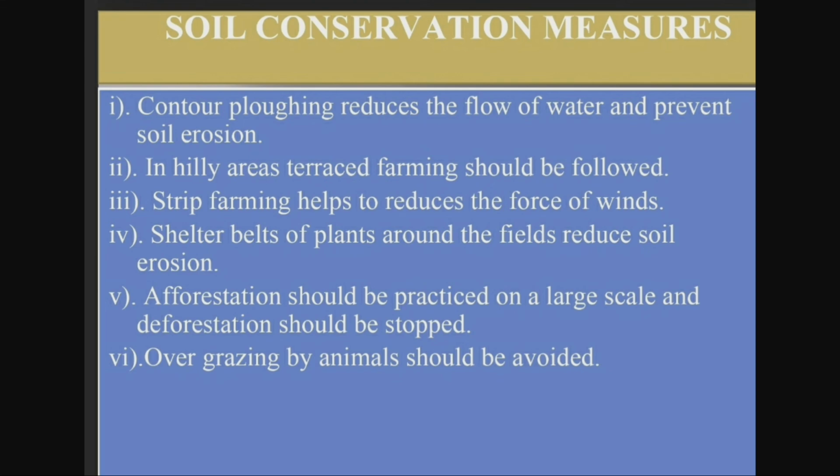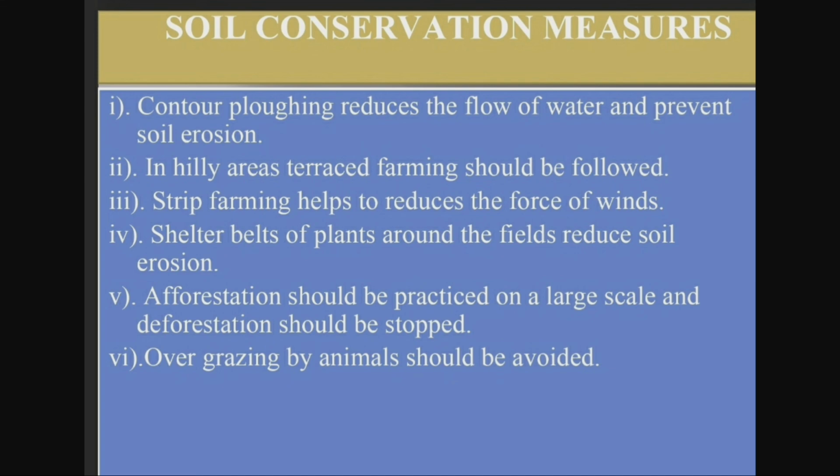Children, now let's discuss what are the best methods to have soil conservation, or how to save our soil from getting eroded. So, what are the different methods for the conservation of soil? The first one is contour plowing, that is plowing along the contour lines can decelerate the flow of water down the slopes. This is called contour plowing, that is plowing along the contours of land in order to minimize soil erosion.